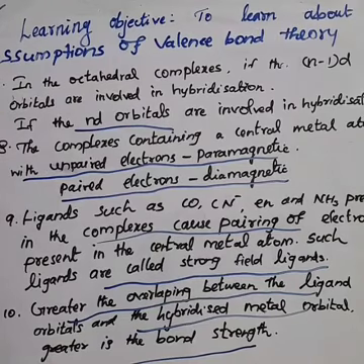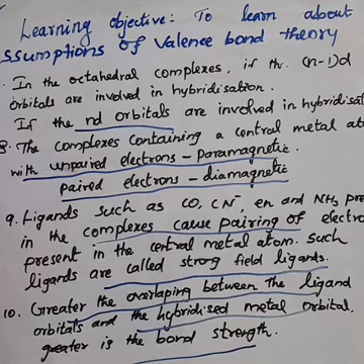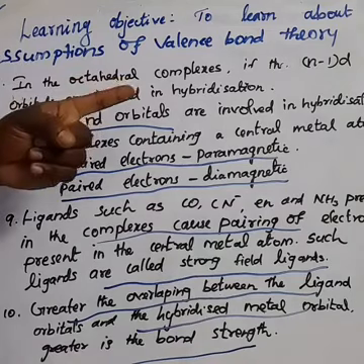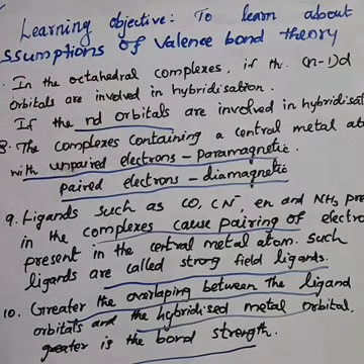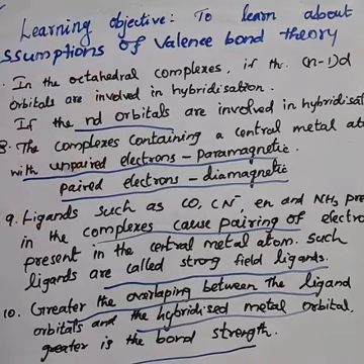The central metal atom present in the complex provides the required number of vacant orbitals. Next about the process, hybridization, the fourth point. Here, the process of mixing of atomic orbitals of comparable energy to form an equal number of new orbitals is called hybridization. That is called what?